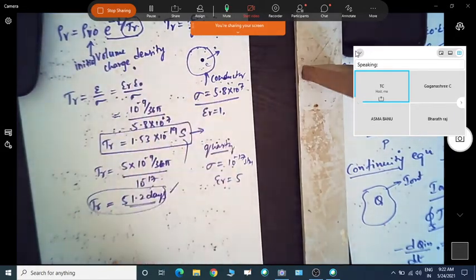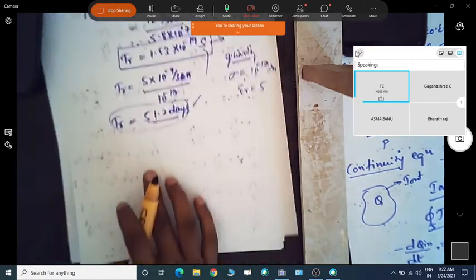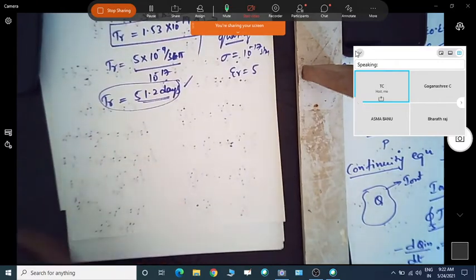So now this is about the relaxation time and continuity equation. Is there any doubt? Is it understood? Anybody?